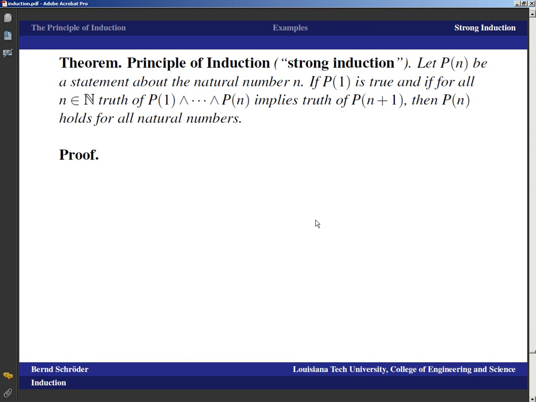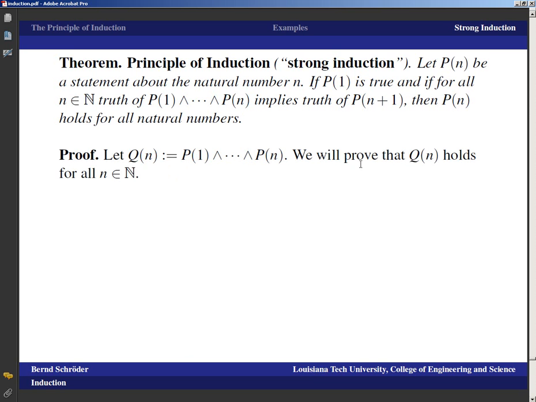The proof reduces this to regular induction. I let Q of n be the statement P of 1 and P of 2 and so on, and P of n. And I will prove that Q of n holds for all natural numbers, which then of course automatically means that P of n must also hold, because P of n and some other stuff can only hold if P of n is true. The base step, well, by assumption Q of 1 is true because it's equal to P of 1.